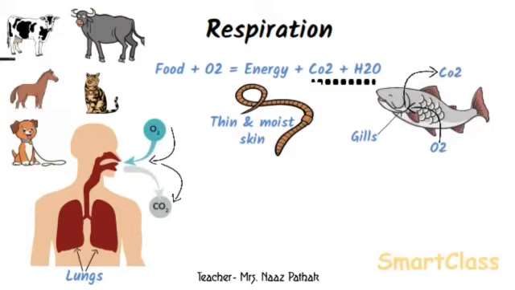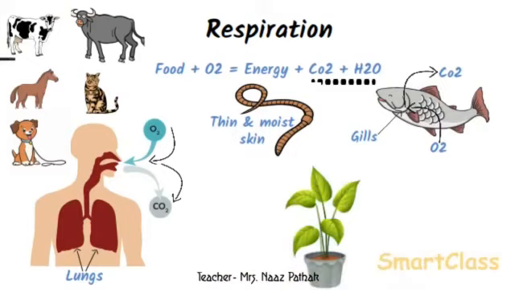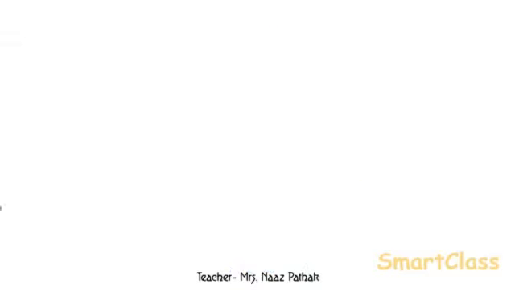Like animals, plants also need energy. The plants get this energy by the process of respiration. Plants use oxygen for respiration and release carbon dioxide in this process. Every leaf has tiny pores called stomata on its surface. Exchange of gases takes place through stomata.